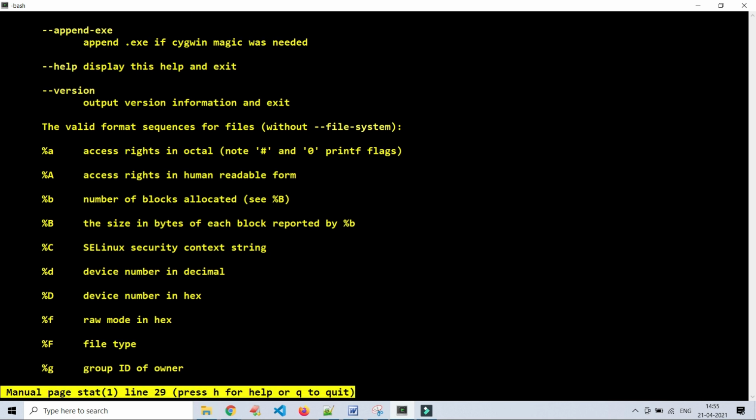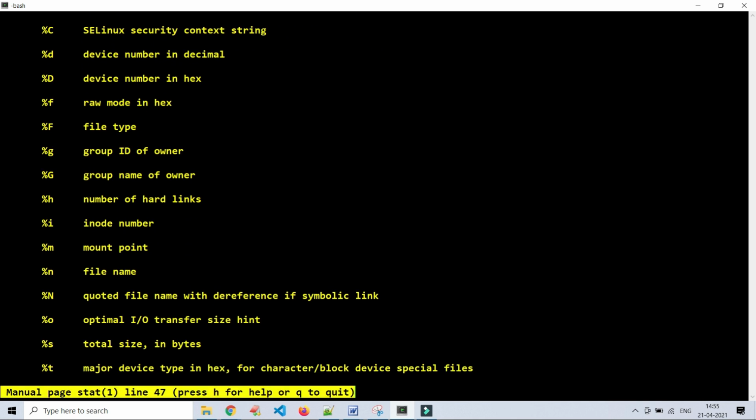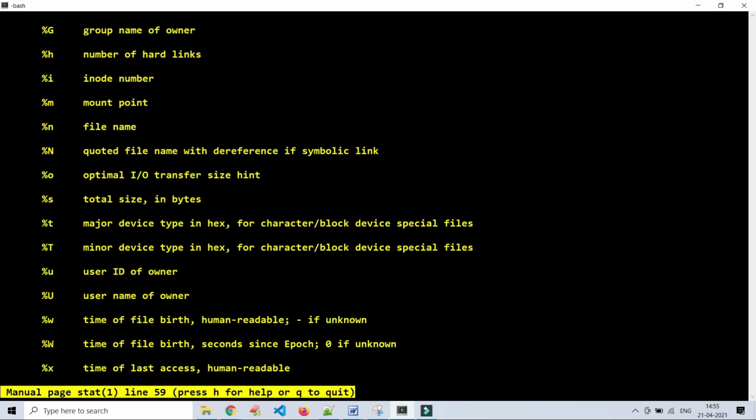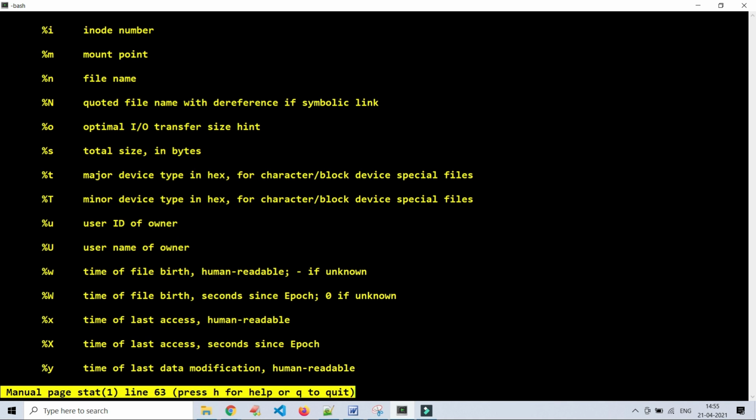We don't need all these things. We can use either %a or %capital A based upon our requirement. Okay, what is the total size? Escape, quit.